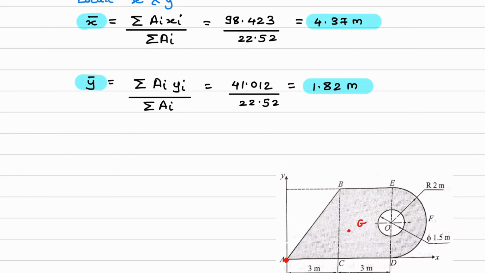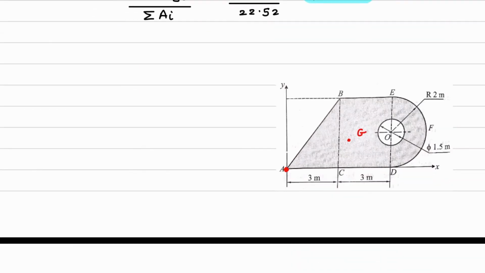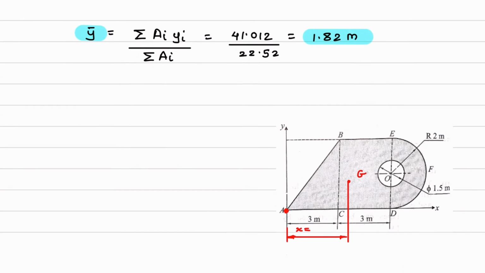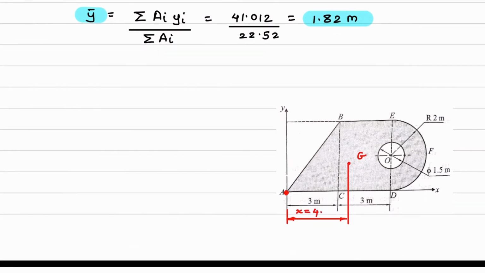And what is the X bar value? We will write down this on the geometry. This X bar is 4.37. What about Y bar? This Y bar is equal to 1.82 meter.